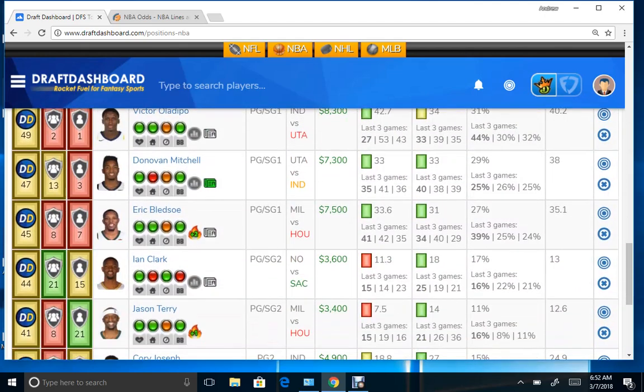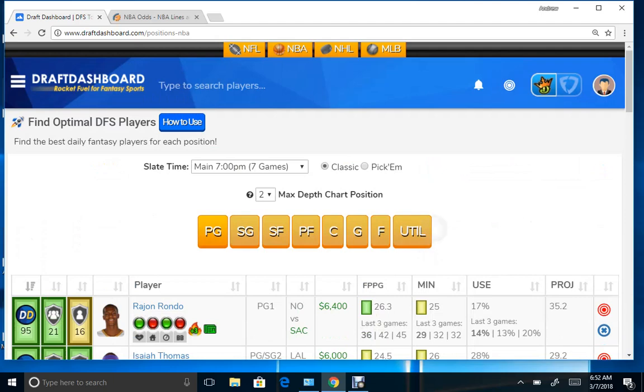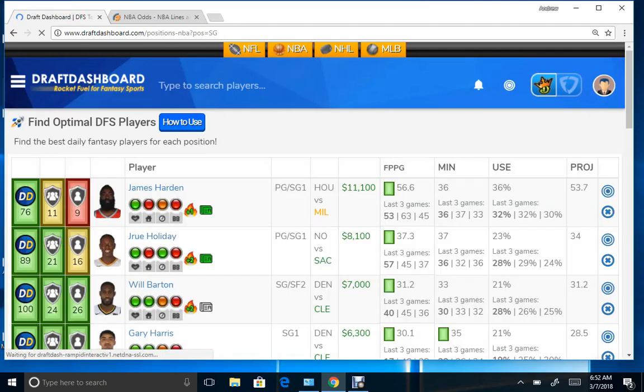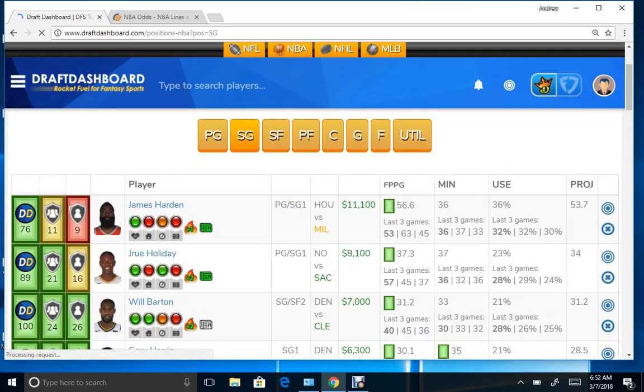So let's take somebody who's doing well, and even though he has a tougher matchup, we'll take one of these guys down here, such as Bledsoe, and we'll just do the same thing to give ourselves a lineup mix-up of players right now that we can look to.